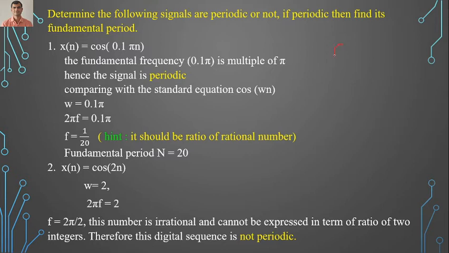The standard formula is cos omega n. Now when you compare with the standard equation, we are able to know that 0.1 pi is the value of omega. Omega is your digital frequency. Now 0.1 pi, we got the value of omega.